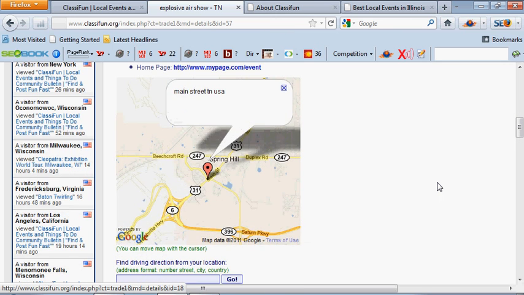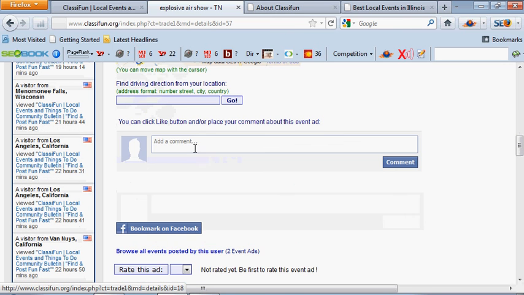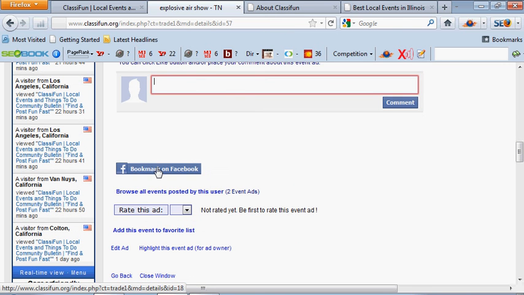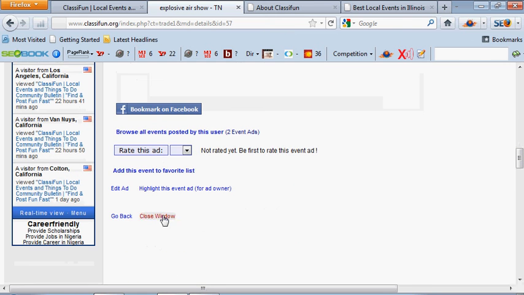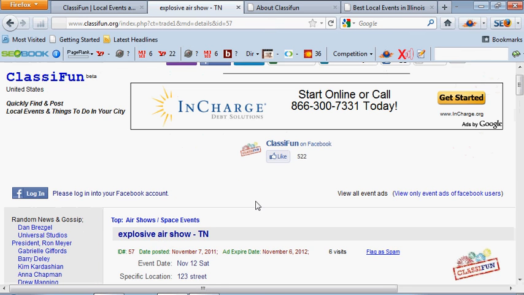As you can tell, there's a map here. And then people can actually comment about it. They can bookmark this and they can also rate this ad. If you wanted to edit it, it'd be down here, and highlight this event ad would be here. You can go back or close the window.